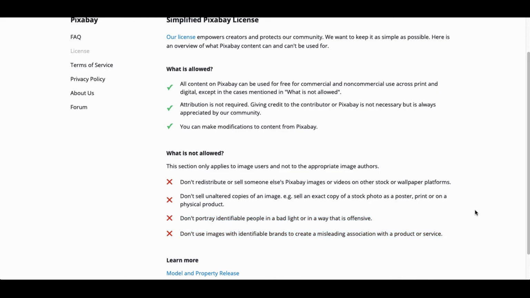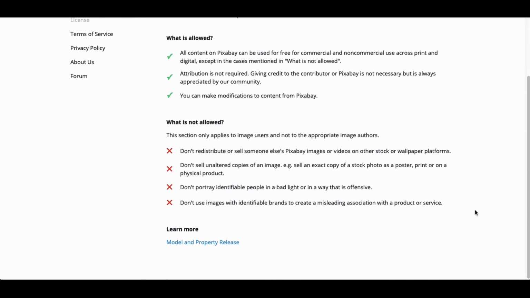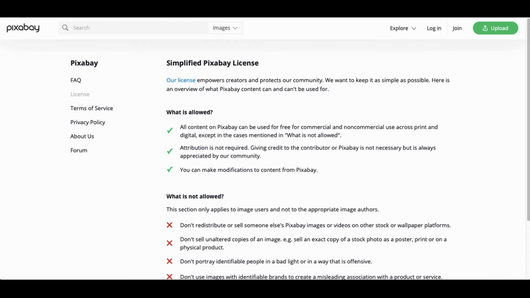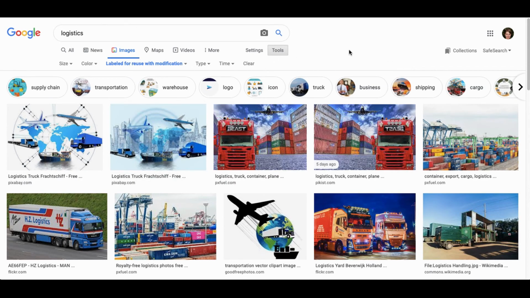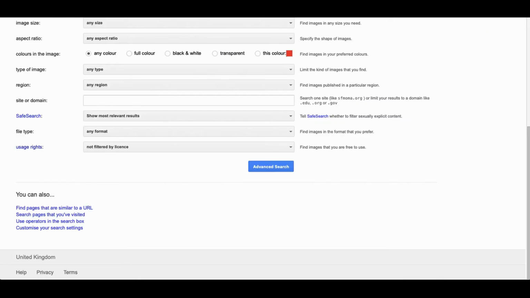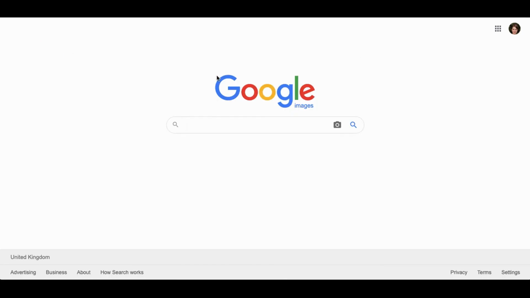So what is the learning point from all of this? Let's go back to our original starting point. In this simple example, we've learnt that even if we use a powerful search engine like Google, we cannot expect it to do all the work for us. We need to do some digging and research to ensure we're using content fairly and ultimately as netizens.